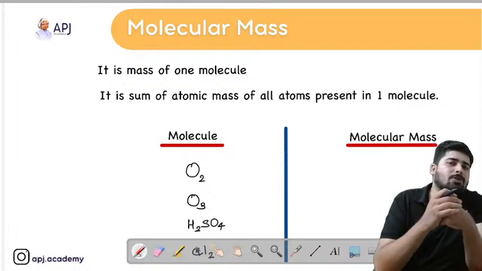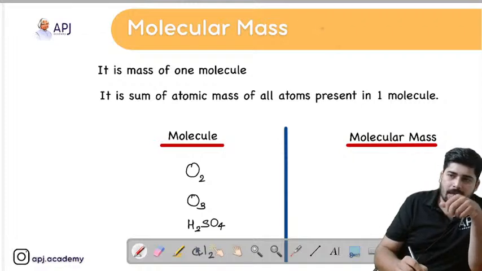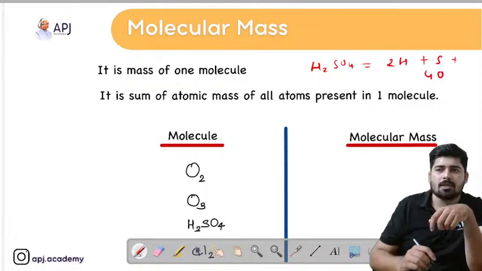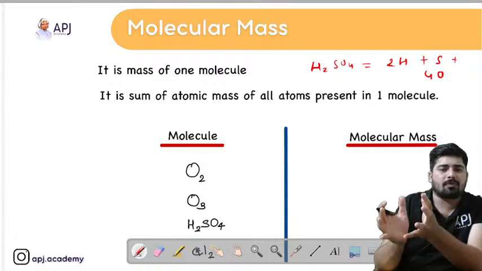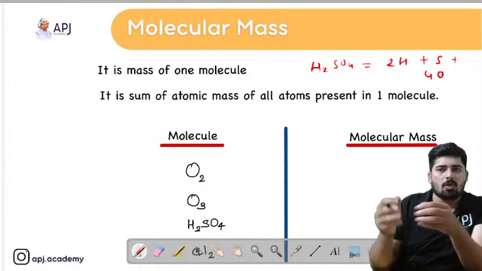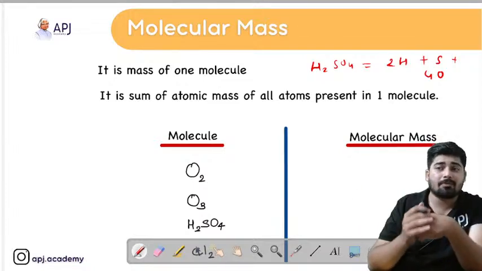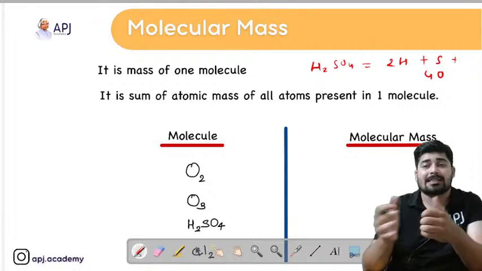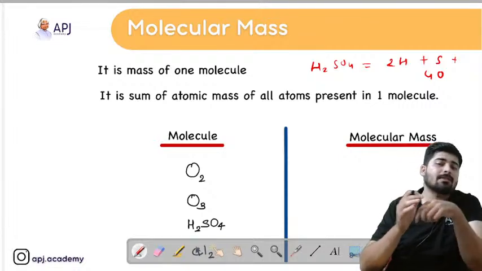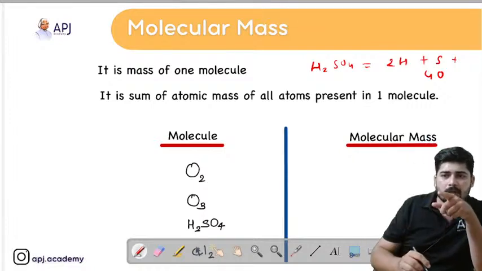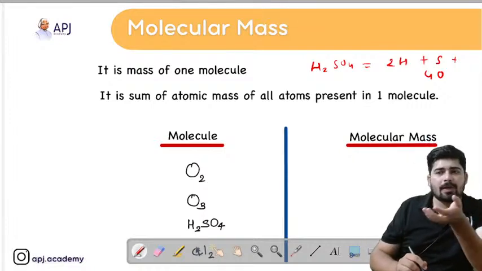If I say H2SO4, let's see. H2SO4 consists of 2 hydrogen atoms plus 1 sulfur atom plus 4 oxygen atoms. If you add up the total sum of these, you will get the molecular mass. We know that a hydrogen atom is 1 AMU, a sulfur atom is 32 AMU, and an oxygen atom is 16 AMU. So if you total it, you will get the mass of H2SO4. I have given you some examples, and you can find out the masses.